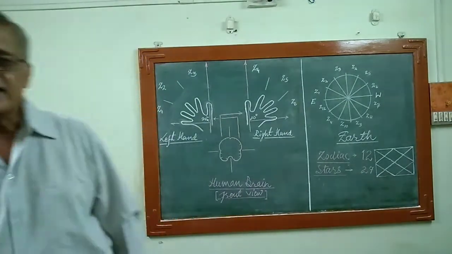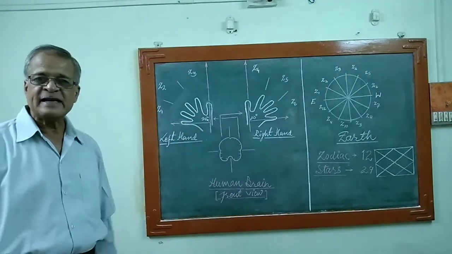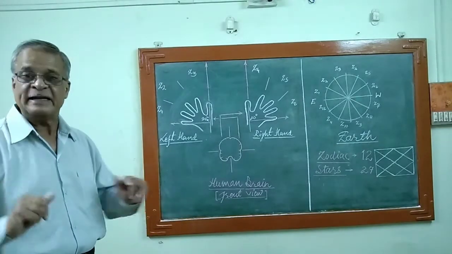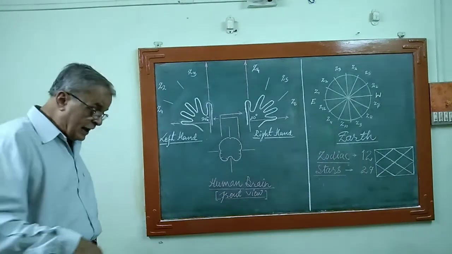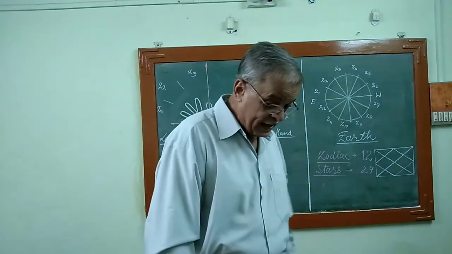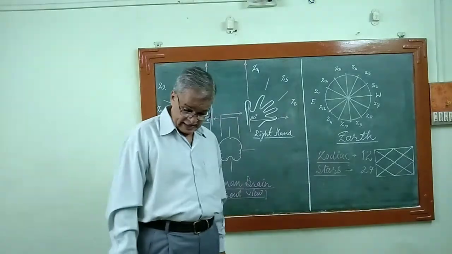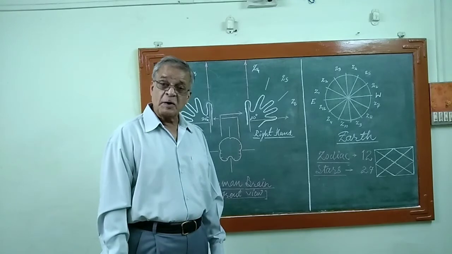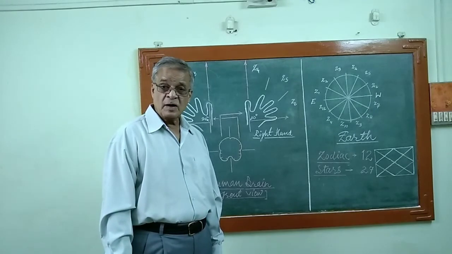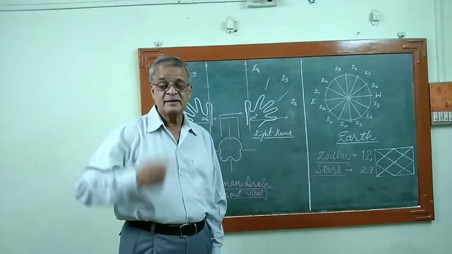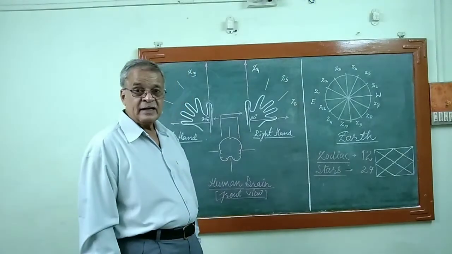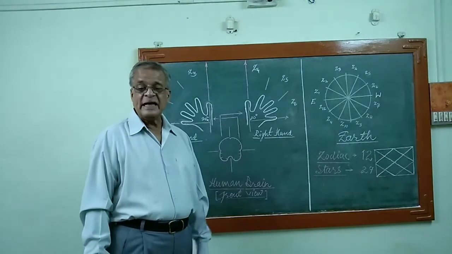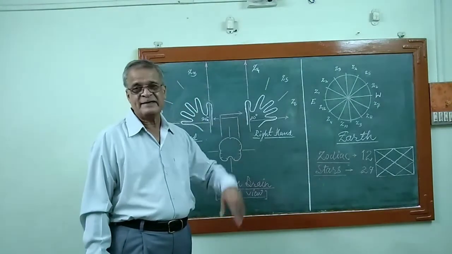Throughout the day, this 180 degree measurement is acting on both the hands as well as on the brain, because in medical science it's said that the left part of the human body is controlled by the right part of the brain, and similarly the right part of the entire body is controlled by the left part of the brain.